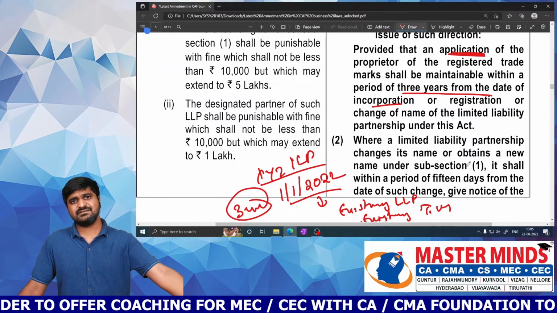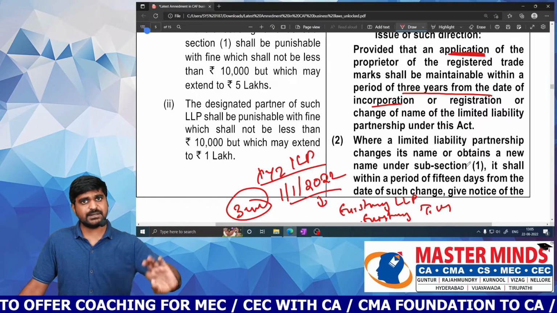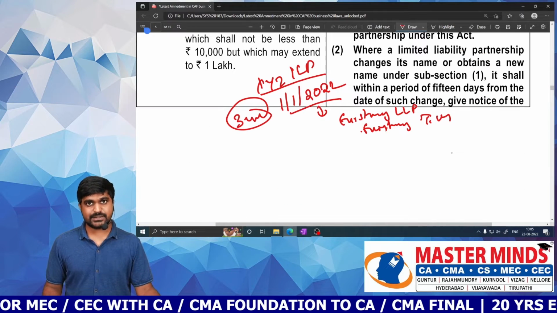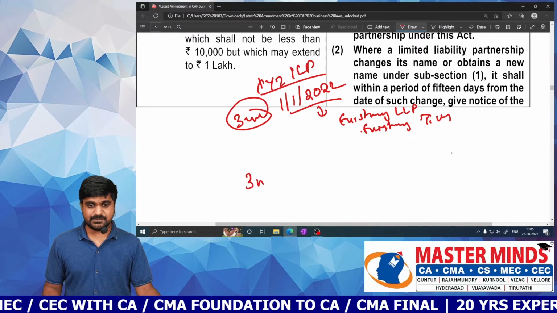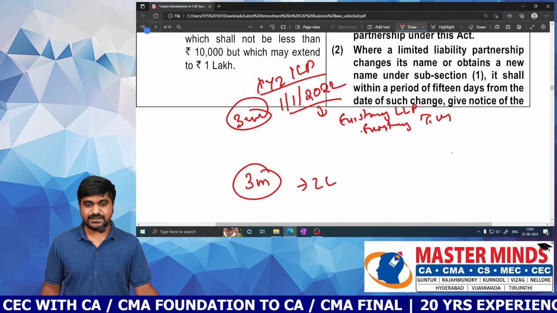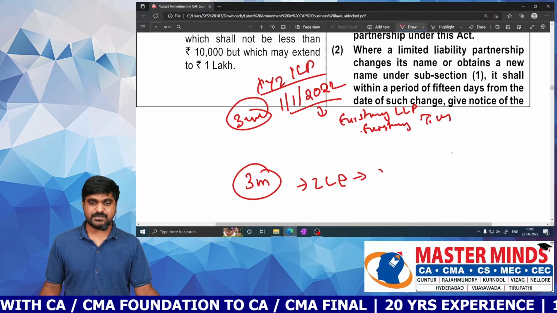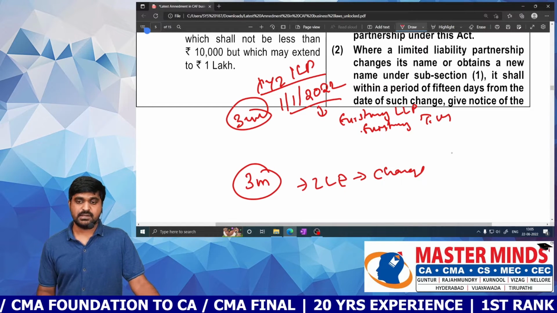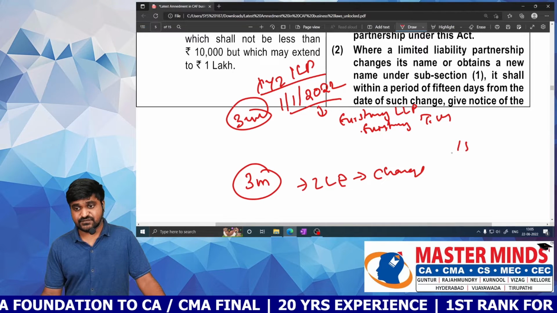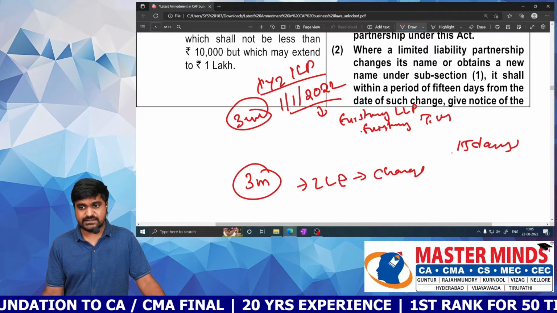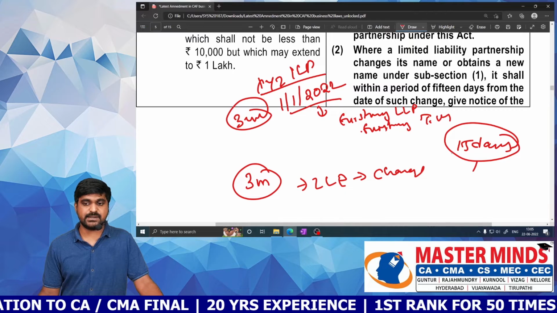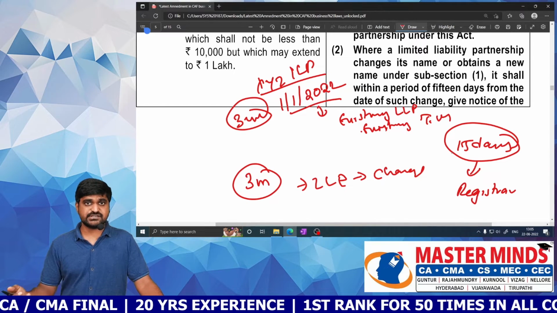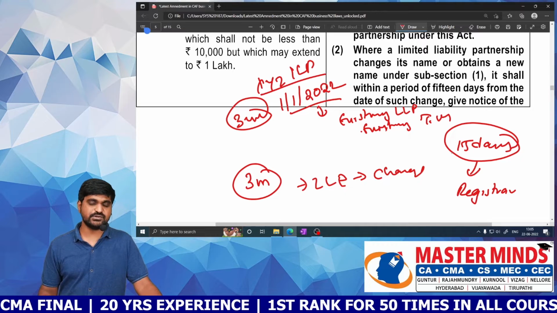But in case of a company, there is no need to file any application. The central government will take action suo motu. So once the central government order comes, within 3 months the LLP needs to change its name. So the LLP must change its name within 3 months from the date of receiving such order from the central government. And after that, within 15 days, it needs to intimate the change in name to the registrar, so that the registrar can update the registration certificate and issue a fresh certificate to this effect.